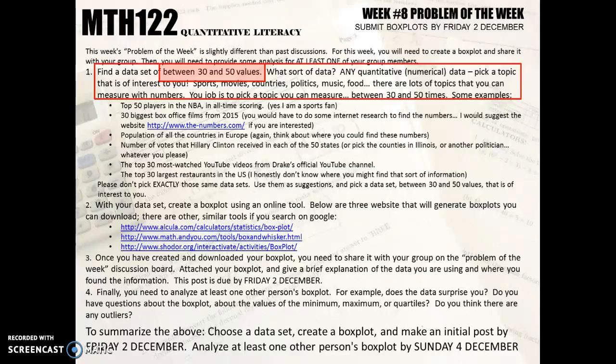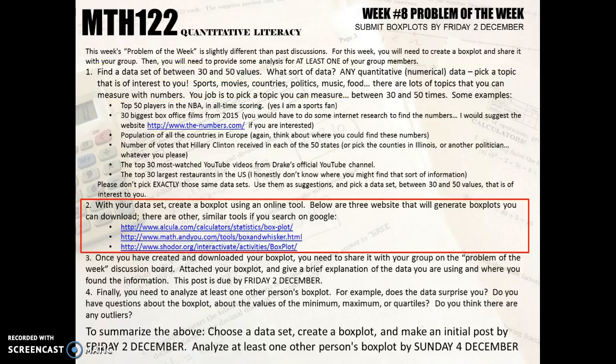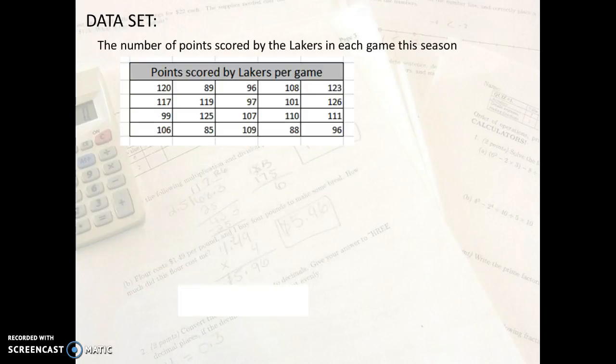I pick something I like, basketball. You're going to pick anything that's of interest to you: politics, sports, music, food, anything. Get some numbers for me, between 30 and 50 numbers. Now, what happens next? I'm saying, okay, go to these websites here, and you can make a box plot. So if you have these numbers, and you ask, box plot, what is that stuff?